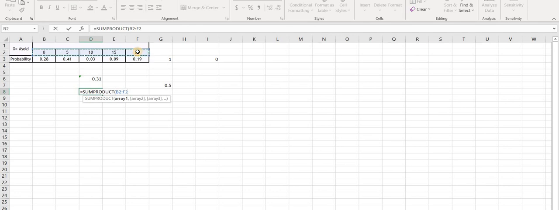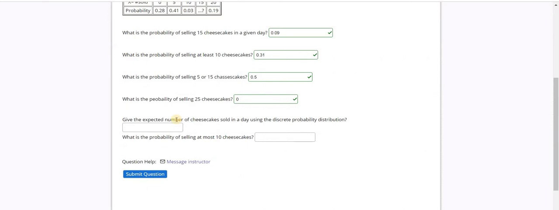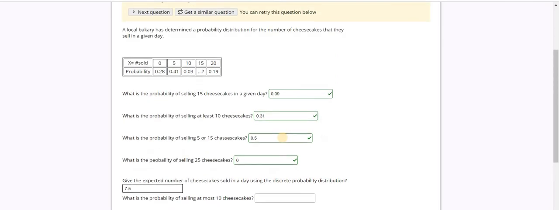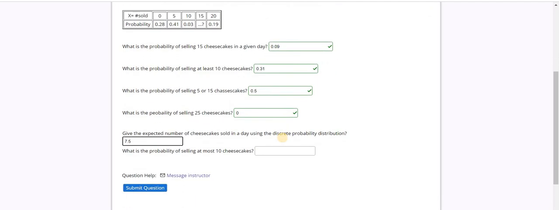I'm going to select the first row for the first array and the second row for the second array. What this does is multiply the corresponding numbers and then add them together. So the answer here is 7.5. In the long run, we expect the shop to sell 7.5 cheesecakes per day.